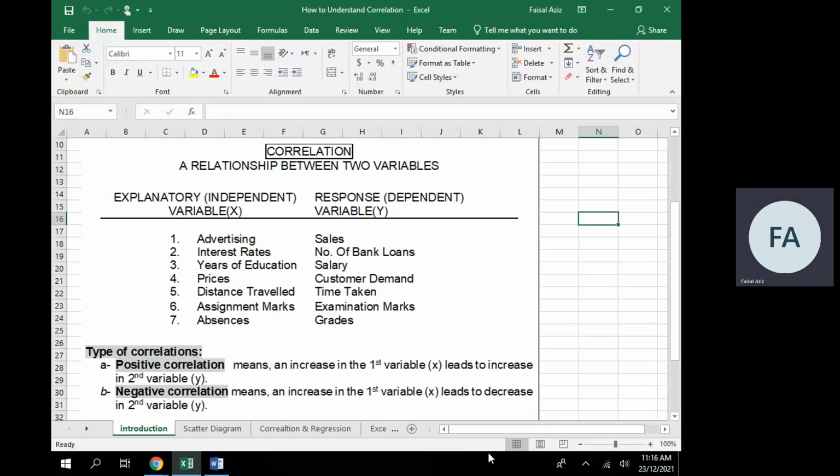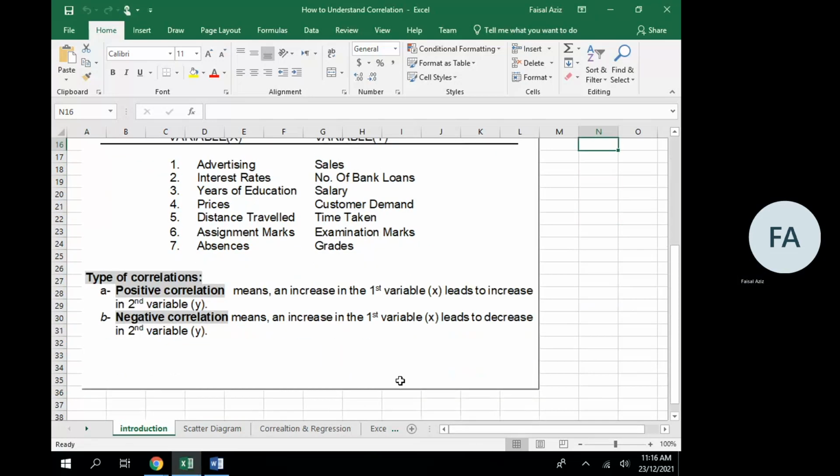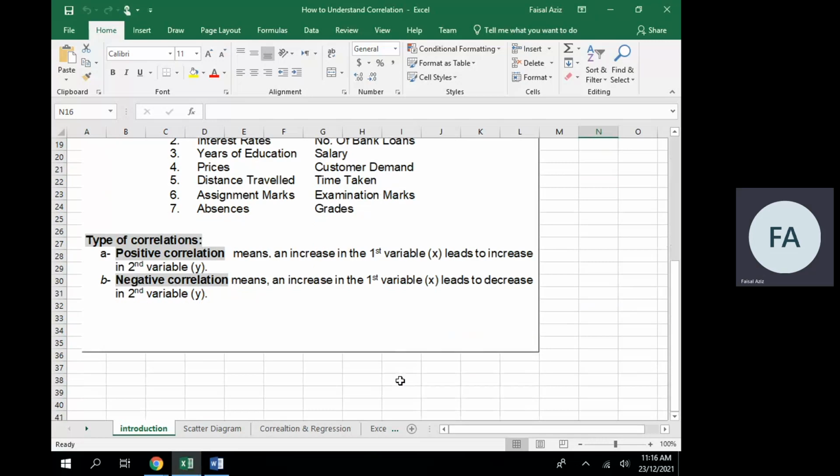And then we have an inverse relationship between the variables. When we increase one variable, the other variable will decrease. And when we measure the degree of relationship, if it comes out positive, we call it positive correlation, and if it comes out negative, we call it negative correlation. So this is the basic idea of correlation.